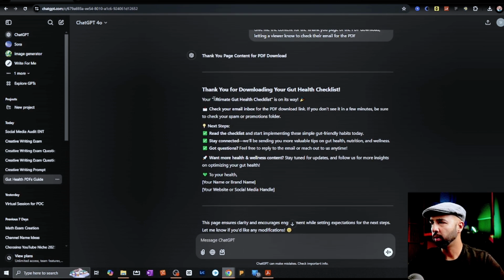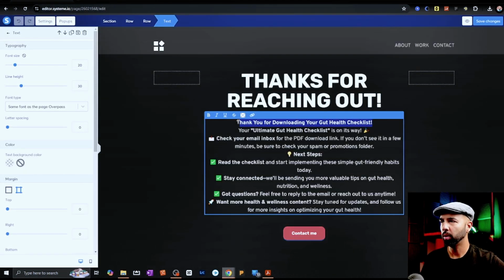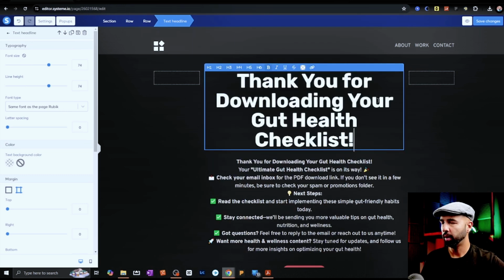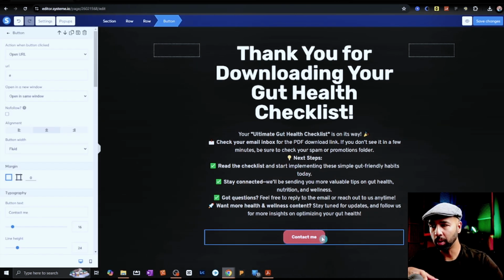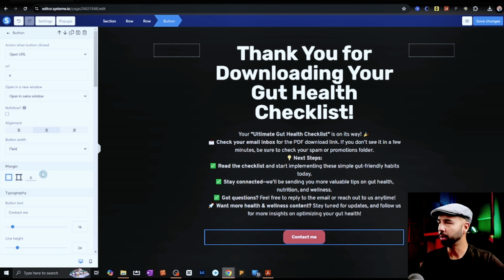And there, I just got all the information I need, and I'm going to pretty much just copy most of it. Thanks for your download. Well, we could put this on the top here. This other heading: while we're telling them here to check the email for the PDF, in the meantime, there's this button here. And I don't want this to say contact me because I don't want them to contact me really. I want them to know that this is my number one recommendation. So come over here and I'll type number one recommendation, or maybe number one recommended product.